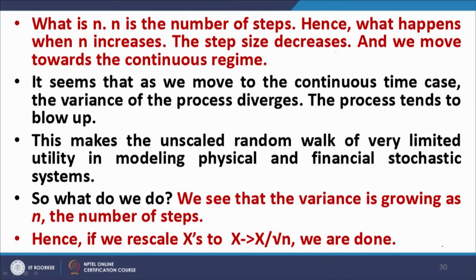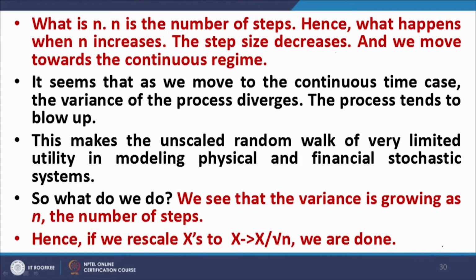When n increases, the step size decreases, and we move from the discrete regime towards the continuous regime. We will model the continuous regime as the scenario in which n tends to infinity, because the step size will then become infinitesimally small.